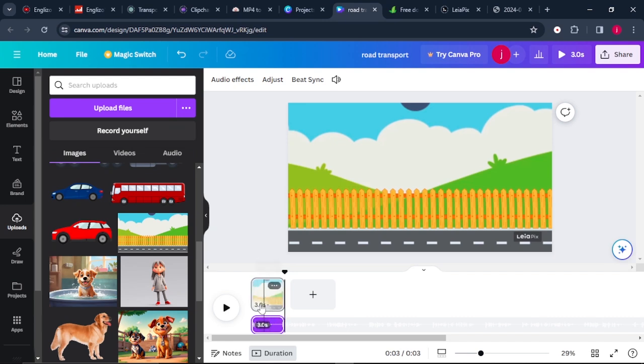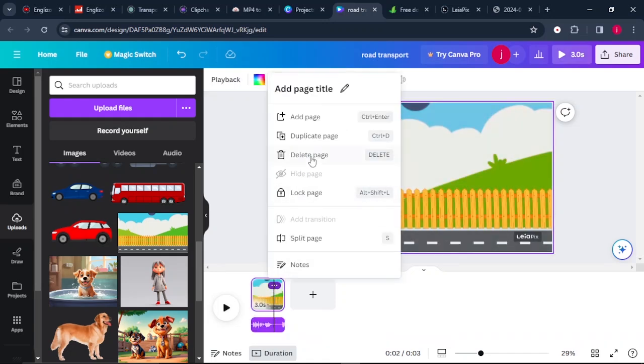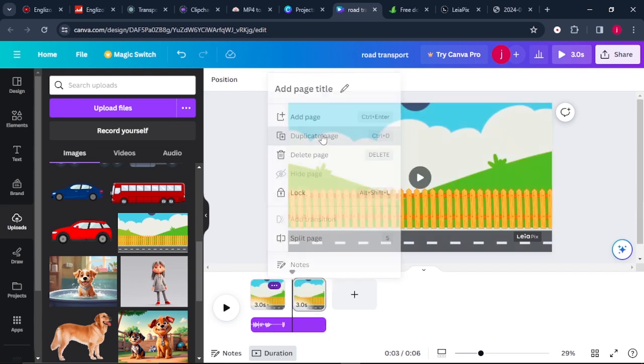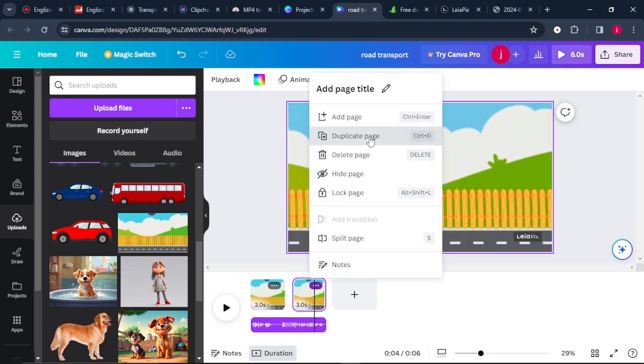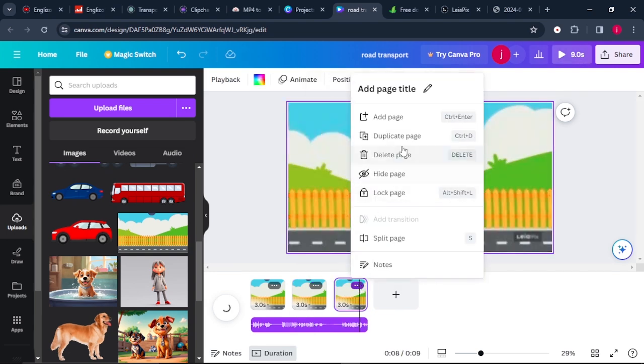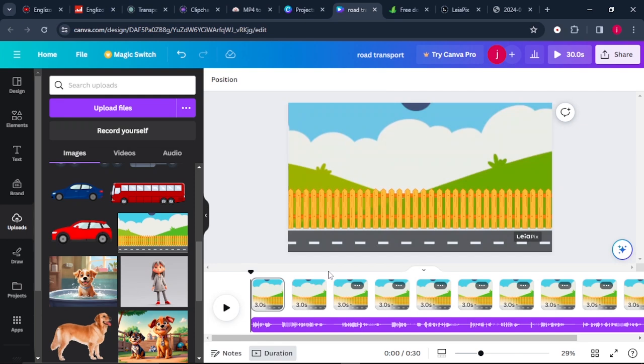duplicate this page. When you look carefully here on the page, it's only 3 seconds and our video is more than 3 seconds. So for us to increase the length of the video, we're going to duplicate this page. So click on these 3 dots here and we'll go to where it says duplicate page, and our page has been duplicated. Again, we're going to duplicate this page just like that, and we'll duplicate this page as well. Now that we've finished duplicating the page, I would love us to listen to the audio and see the way it sounds again.